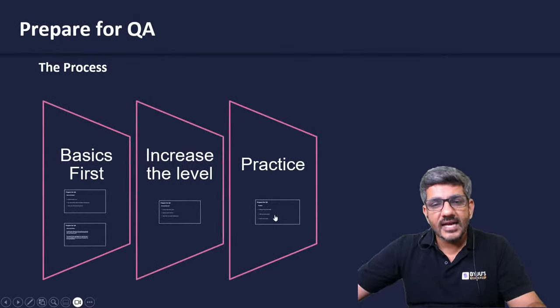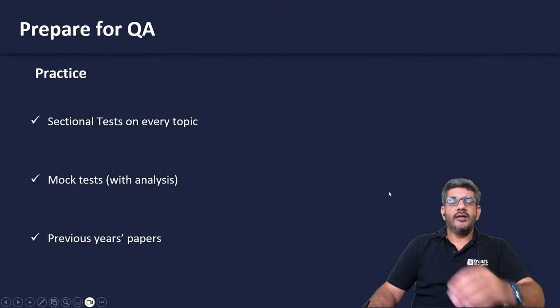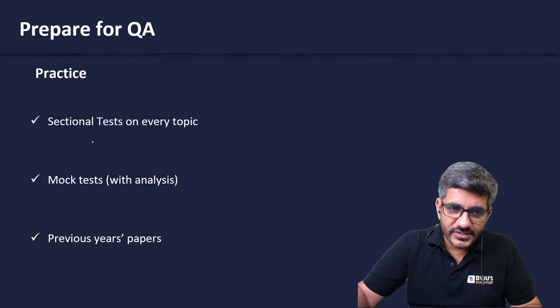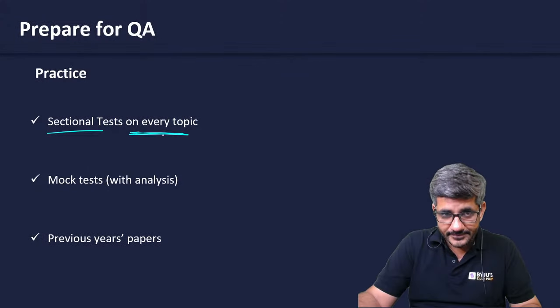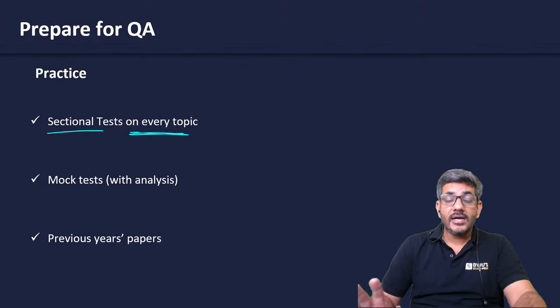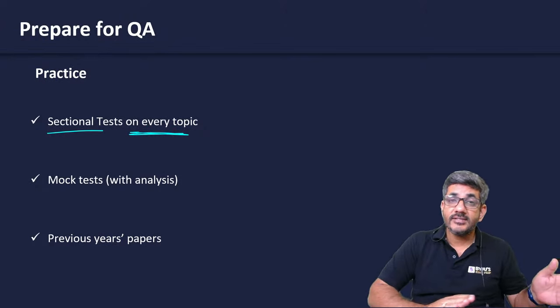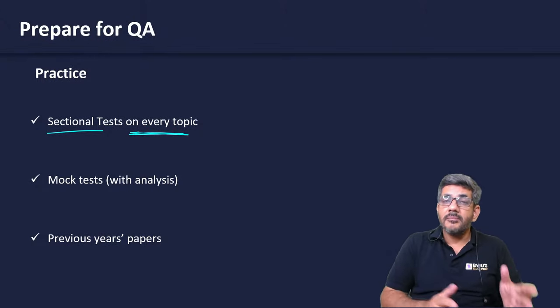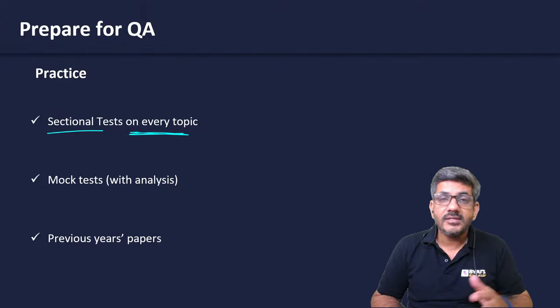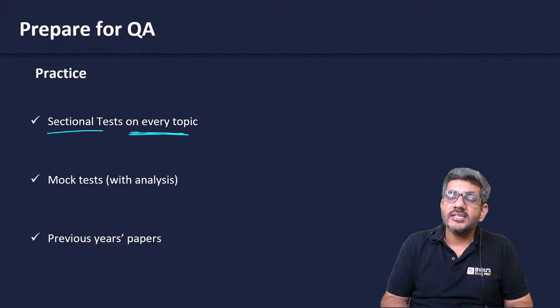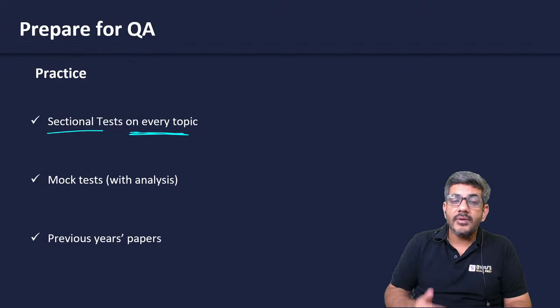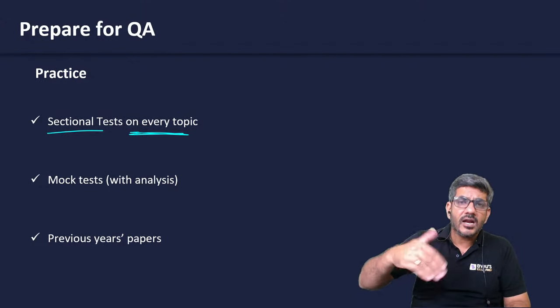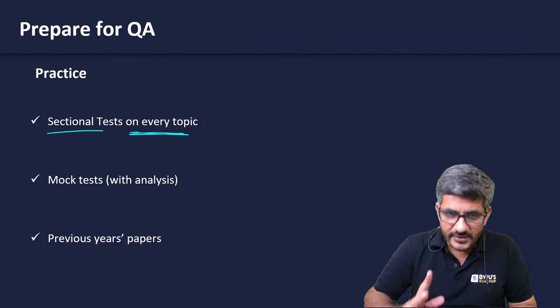Lastly, it's the time to practice now. So then at the end, what do you need to do? Sectional tests on every topic. टॉपिक वाइज सेक्शनल टेस्ट, मतलब सिर्फ क्वांट वाले सेक्शनल टेस्ट नहीं, टॉपिक वाइज. अर्थमेटिक बेस्ड सेक्शनल टेस्ट, algebra based sectional test. These sectional tests are needed to get an idea how good or bad I am in a particular topic so that I can start working on that. That is the first thing.